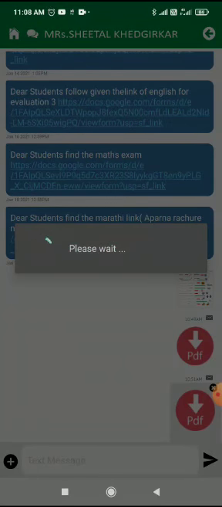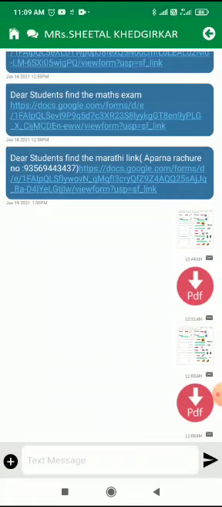Your PDF file size should not be more than 5 MB. If it is more than 5 MB, it will not be uploaded. Make it in 2 parts and then upload it. Then, children, you can see this type of icons once you upload it. If you see these icons, then your file or your image is uploaded successfully. See like this, here you can see the PDF and image also. This is the PDF file I have uploaded and this is the image I have uploaded.